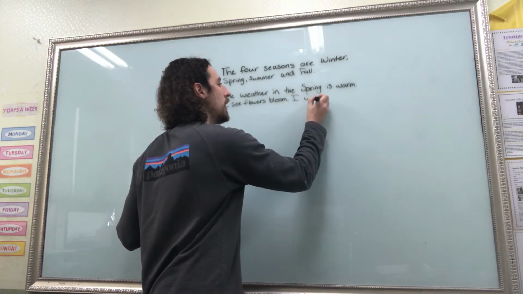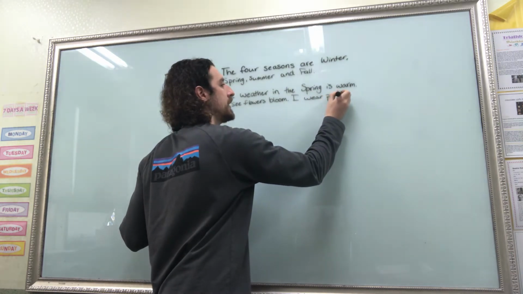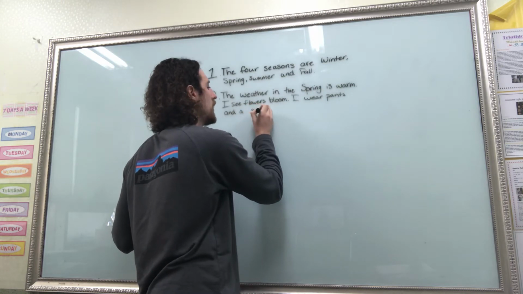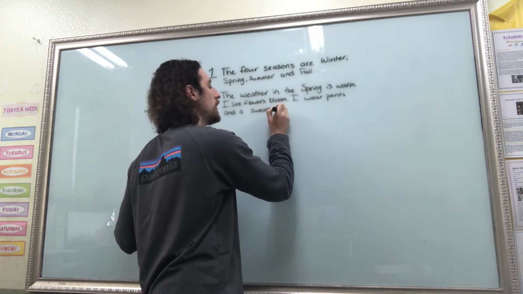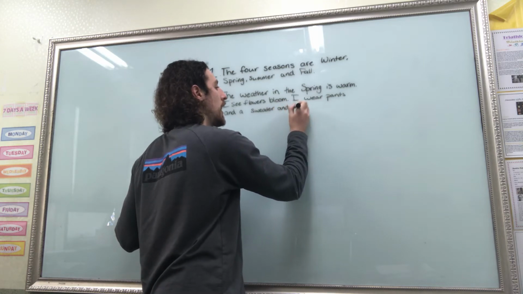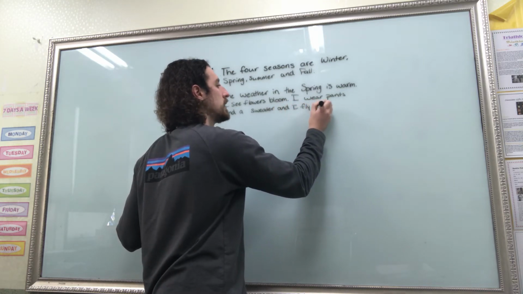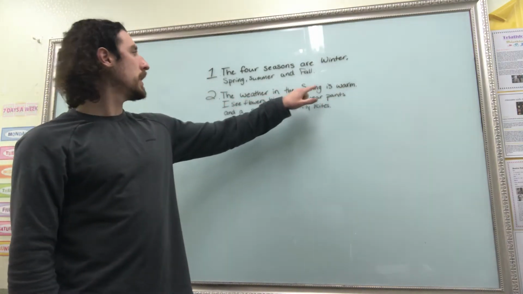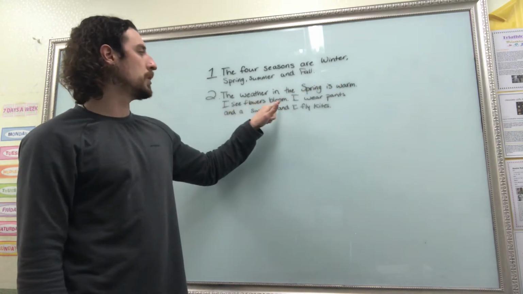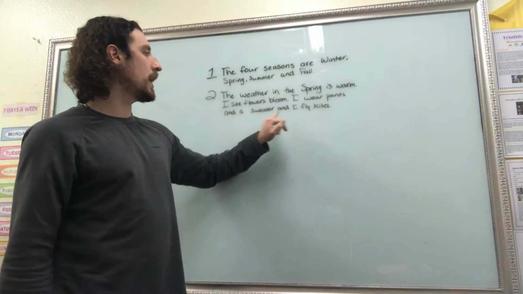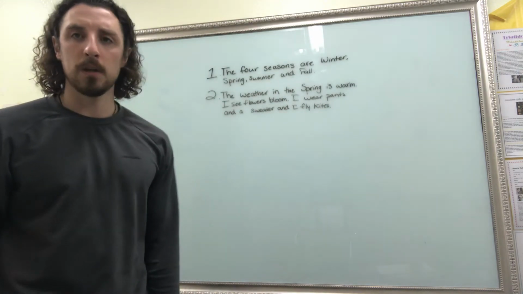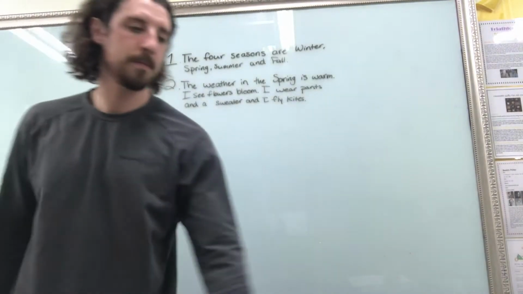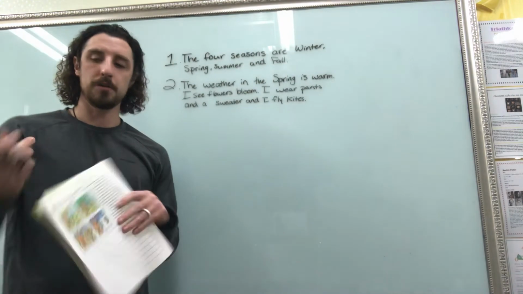I wear pants and a sweater, and I fly kites. So, the weather in the spring is warm. I see flowers bloom. I wear pants and a sweater, and I fly kites. Okay, can you guys see that? Let's see if we can move you up a bit. Oh, that's much better. Cool. So, pause the video while you do number 2.